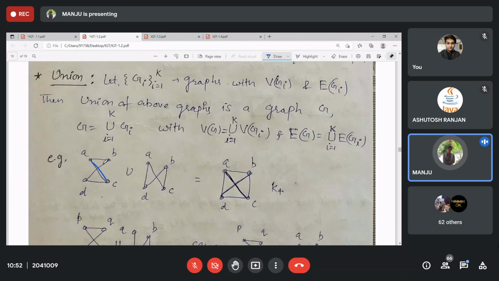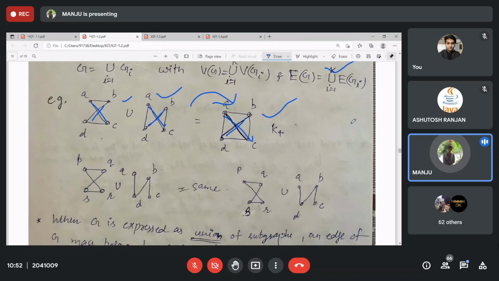That means in these two parts, G1 and G2, you have these two repeated, but finally you are having just two edges. You just take the union of all the vertices and the union of all the edges. That is defining your union. Clear? Union of the graphs.